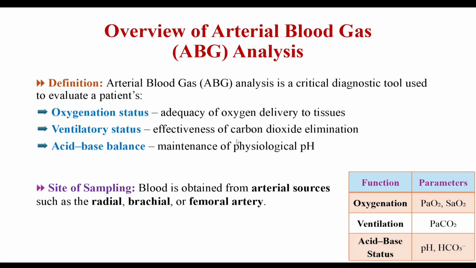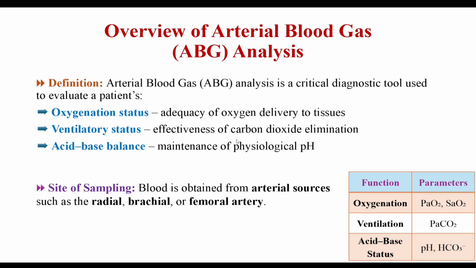An ABG is far more than a laboratory value. It is a real-time map of a patient's internal physiological state. It helps us evaluate three cardinal aspects of life. Oxygenation. Is oxygen being delivered effectively? Then ventilation. Is carbon dioxide, the volatile acid, being efficiently eliminated or not?